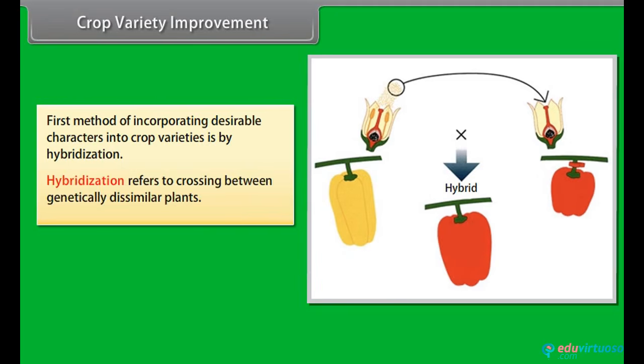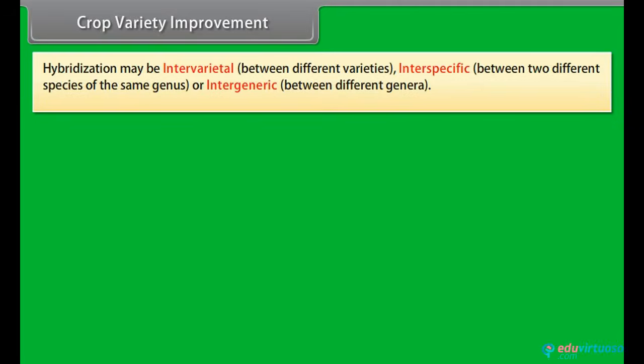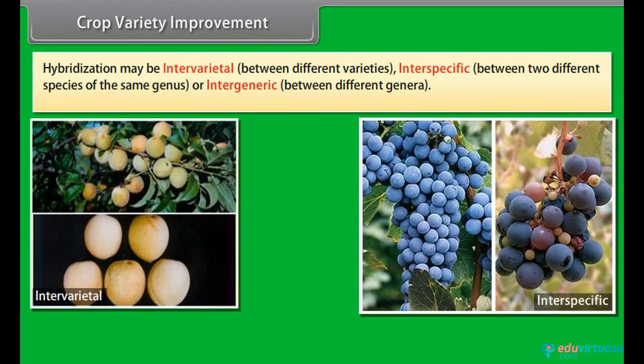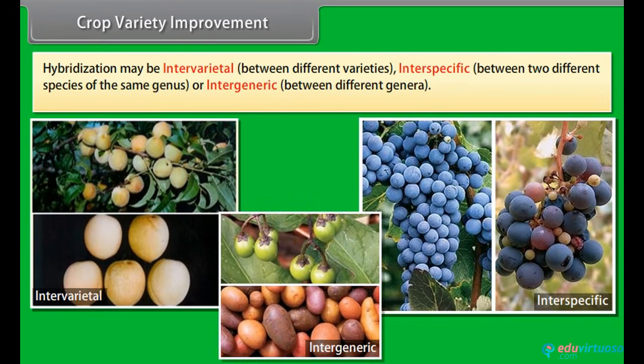Hybridization refers to crossing between genetically dissimilar plants. Hybridization may be intervarietal between different varieties, interspecific between 2 different species of the same genus, or intergeneric between different genera.